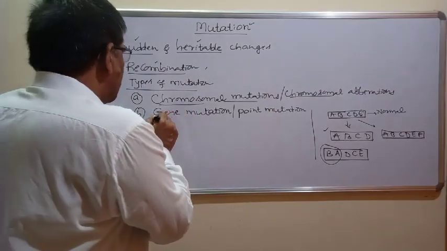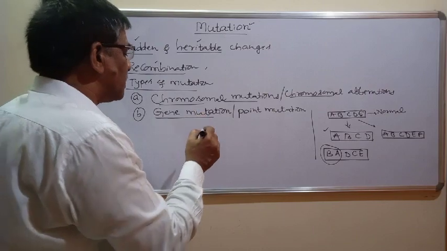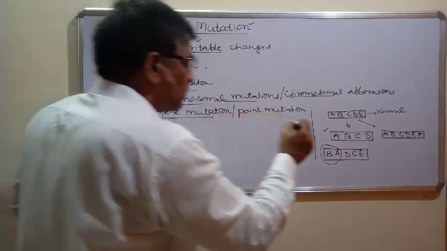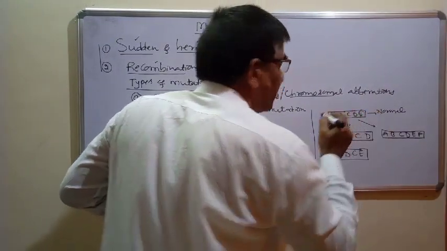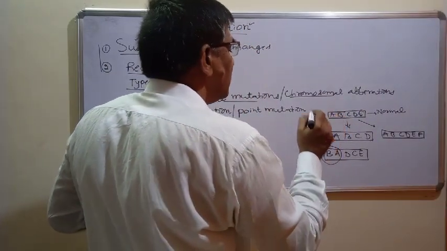Another type of mutation is called gene mutation. In this mutation, the chromosomal shape and chromosomal size remain the same, but changes take place only at the level of a gene.